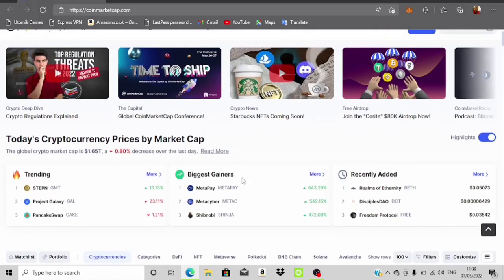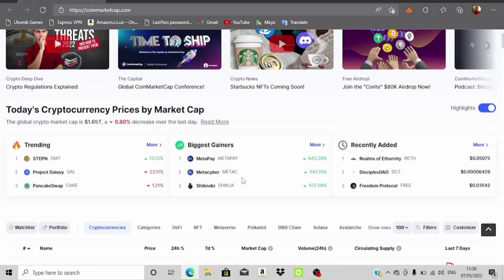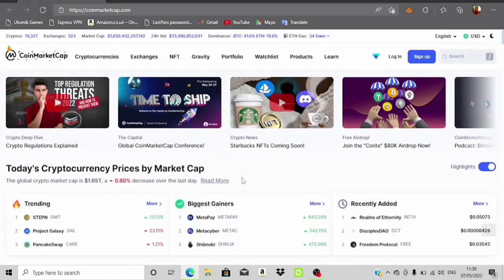So all I'm basically trying to say is that you do not have to use any crypto arbitrage platform to do this. You can do this on your own, right? And I'm going to show you guys how you can do crypto arbitrage in this coinmarketcap, right?